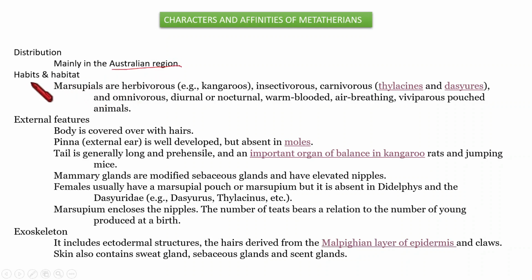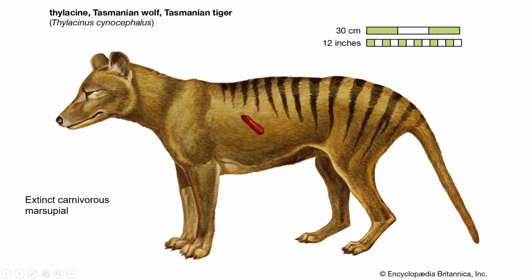And next point is regarding its habits and habitat. These metatherians, or otherwise marsupials, include herbivores, insectivores, and carnivores. Examples of carnivores are thylacines and dasyures. Its images are with me. This is thylacine. It is an extinct carnivorous marsupial.